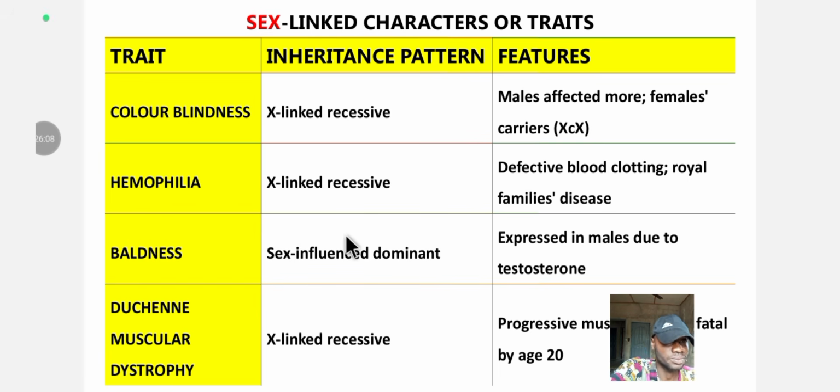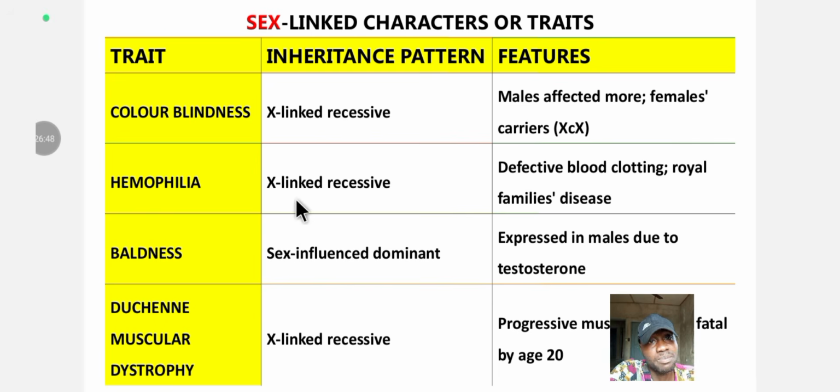All right. So the first trait is color blindness. What is color blindness? They fail to detect color. If a color is yellow, you're not going to see yellow, you're going to see another thing. That's color blindness. And the inheritance pattern is X-linked recessive, the recessive trait. So what are the features? Males are affected more. Okay, you have more males living with color blindness as compared to females. Females are usually carriers most of the time.